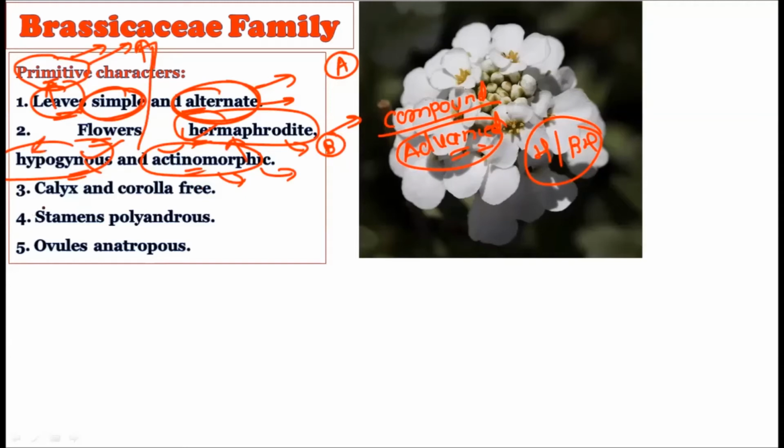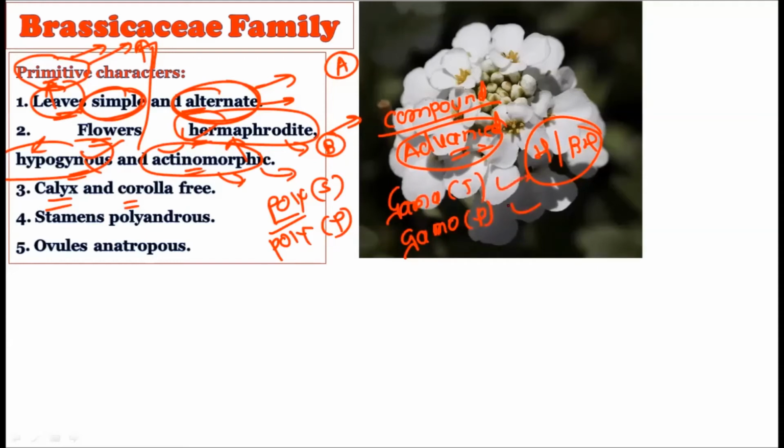See, the calyx and corolla are free. That is the polysepalous and the polypetalous condition, which is seen in the Brassicaceae family and is considered a primitive characteristic, because the gamosepalous or gamopetalous condition is considered an advanced condition in plant families. If the plant family shows fusion between the sepals or fusion between the petals, it is considered an advanced family. But if the polysepalous condition is there in the calyx and corolla, this character is considered primitive.